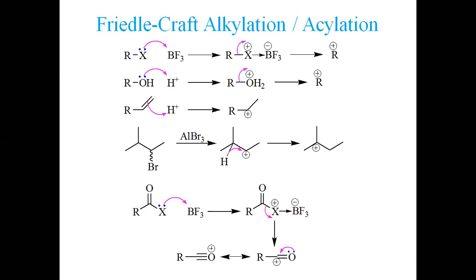So let's see, acylation, what happens? We have acid halides. This X may be chlorine, bromine, or iodine. When we are reacting them with the very same mechanism, no alcohols, no olefins, because this functional group is entirely different. Acid halides, when reacted with BF3, follow a very similar mechanism. It results in the formation of this complex. X becomes positively charged, so it takes this electron pair off to stabilize the positive charge.